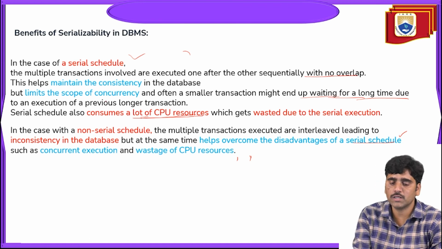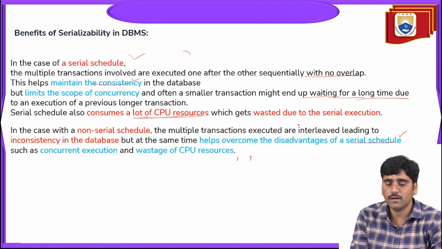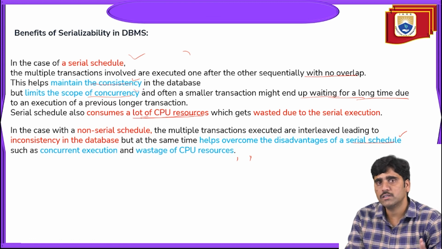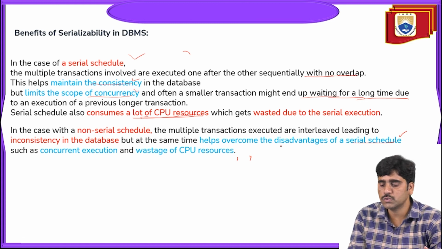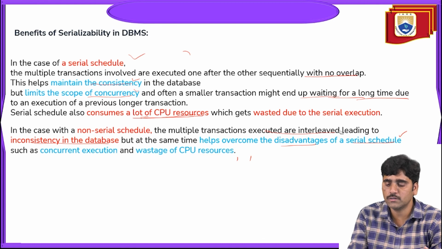But the advantages of serial scheduling are that it maintains consistency and limits the scope of concurrency. In the non-serial schedule manner, the advantage is that it helps maintain timing: it does not wait for a longer time, and it does not waste CPU resources. But the disadvantage is inconsistency of the database because of overlapping transactions. So these are the benefits and drawbacks of serializability.